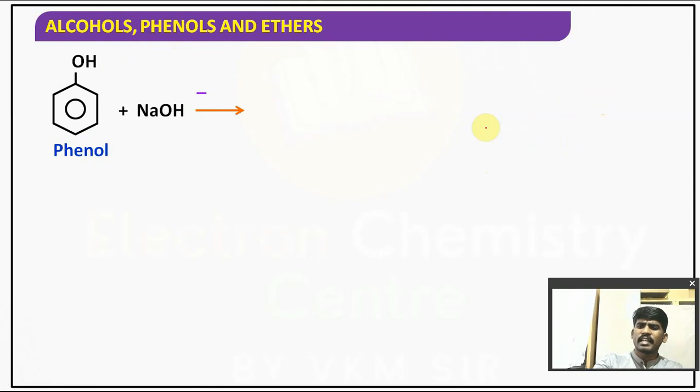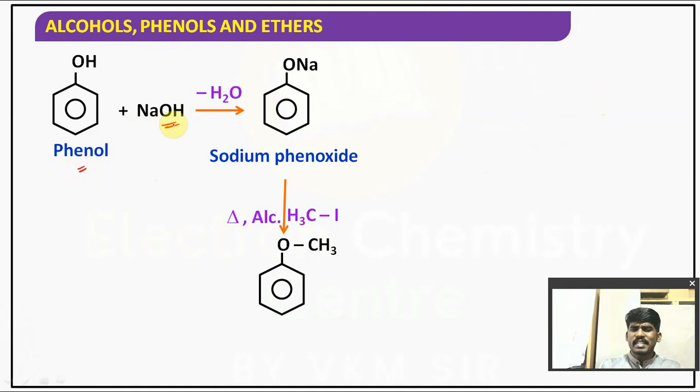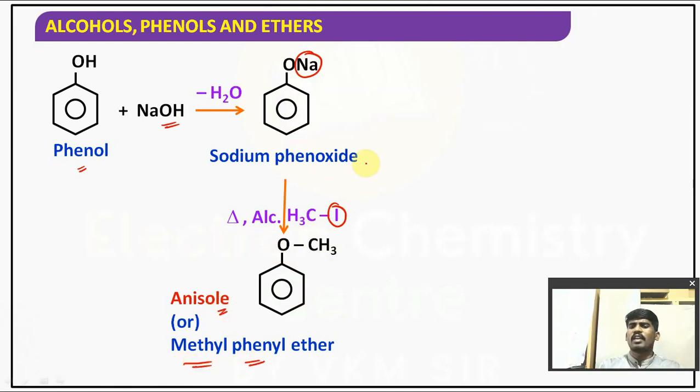Sir, can't we prepare aromatic ethers by Williamson ether synthesis? Why not? We can prepare aromatic ether also. Phenol, a weak acid, is treated with NaOH. It removes water and forms sodium phenoxide, and then it is treated with CH3I, and NaI can be removed. It will give you C6H5OCH3, commonly known as anisole or methyl phenyl ether. So it is an example of an aromatic ether. So we can prepare even aromatic ether also.